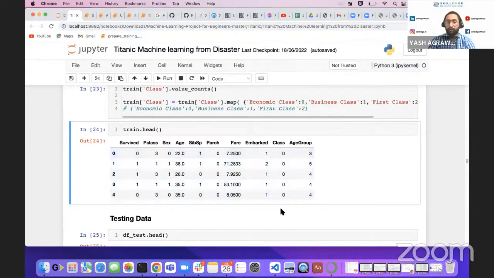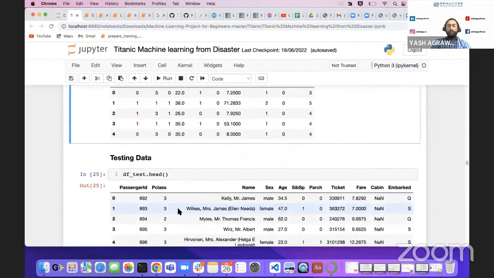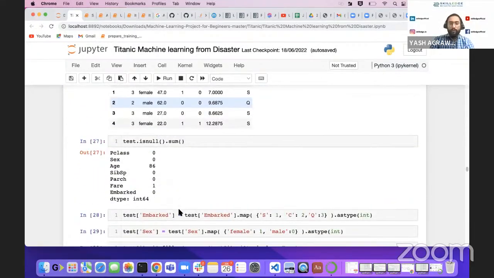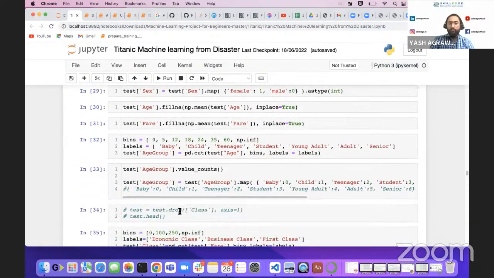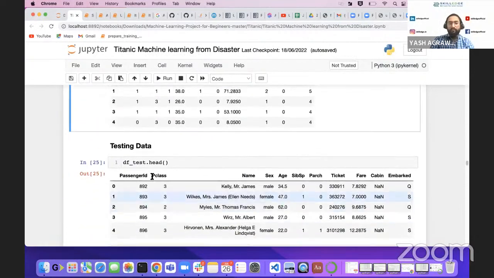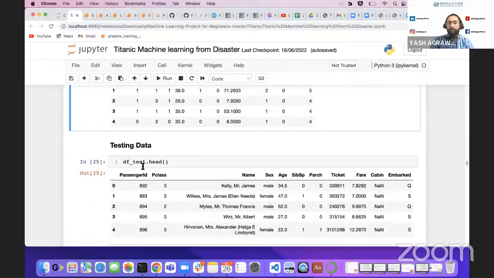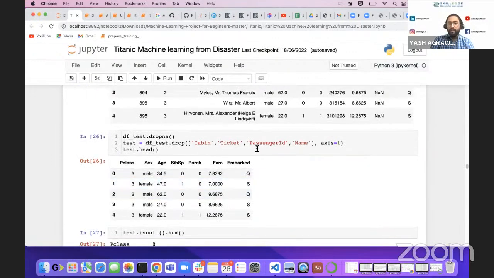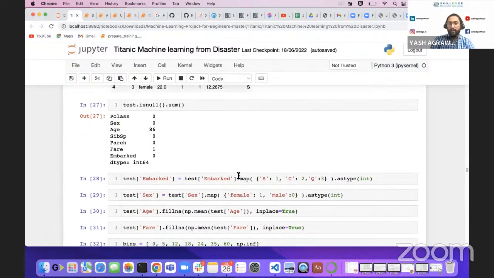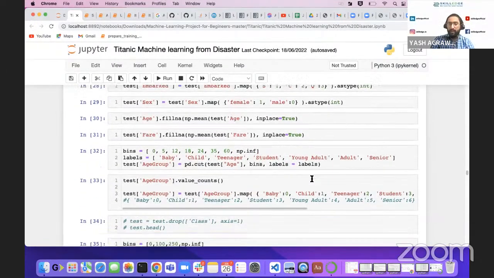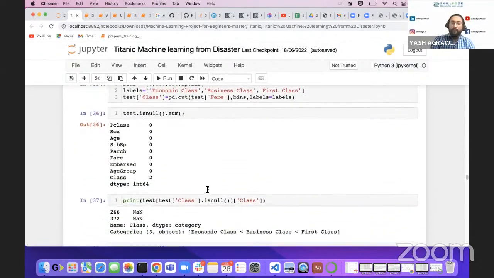Class is being transformed into numbers. Sex is being transformed into numbers, right? We will move ahead this way. Now, what will we do? We will perform the same operation on your test set, removing the columns and transforming the data into numbers, right?